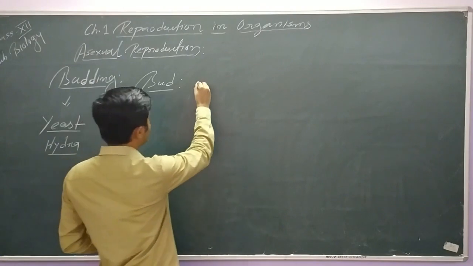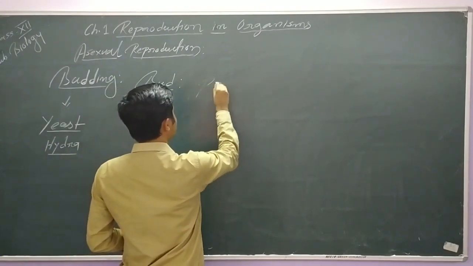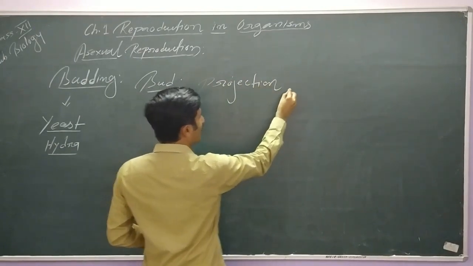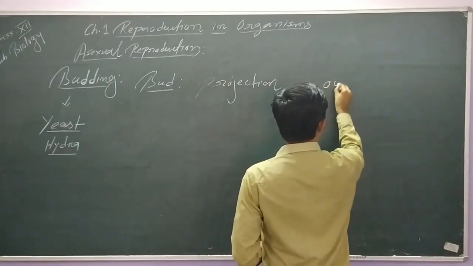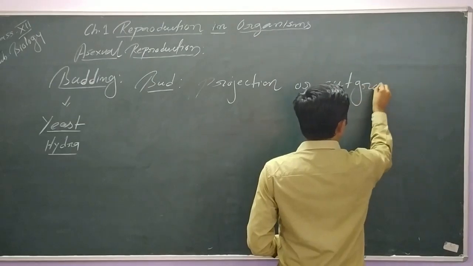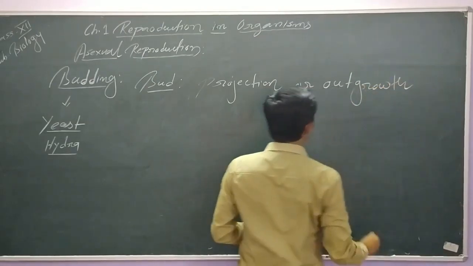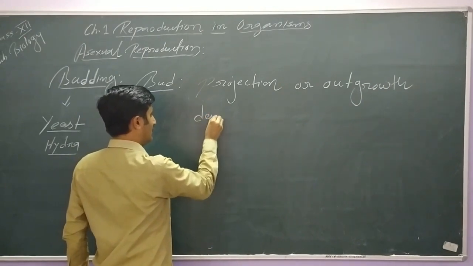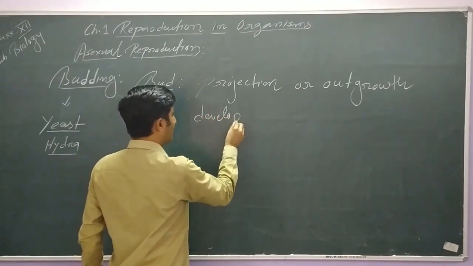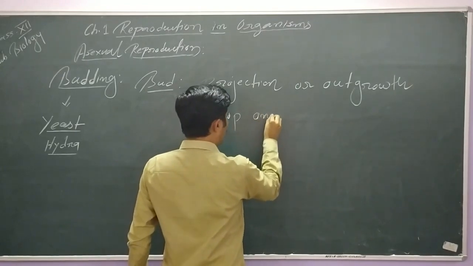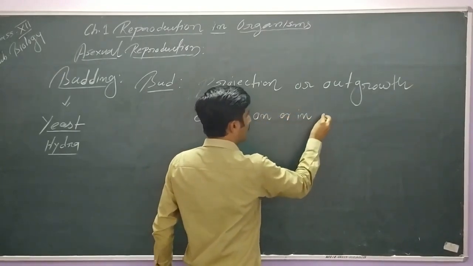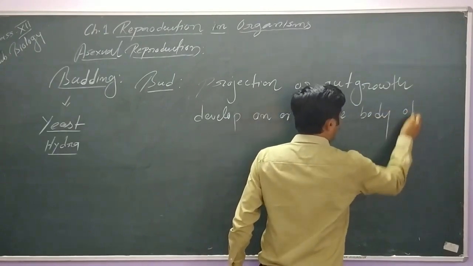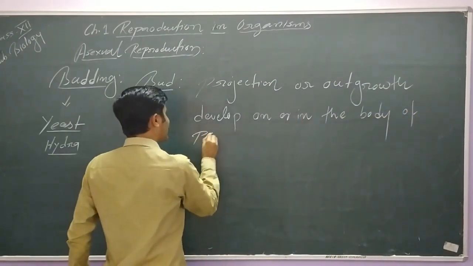A bud can be defined as a projection or outgrowth developed on or in the body of the parent organism.